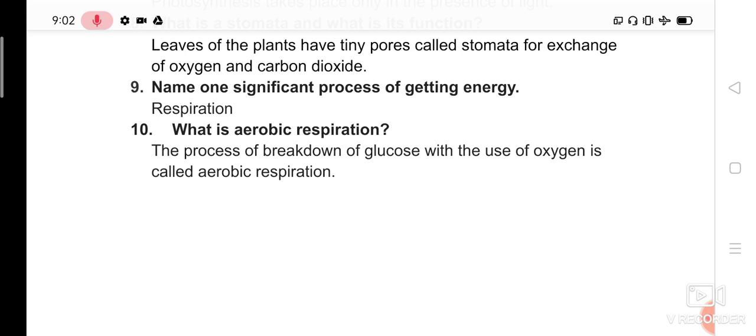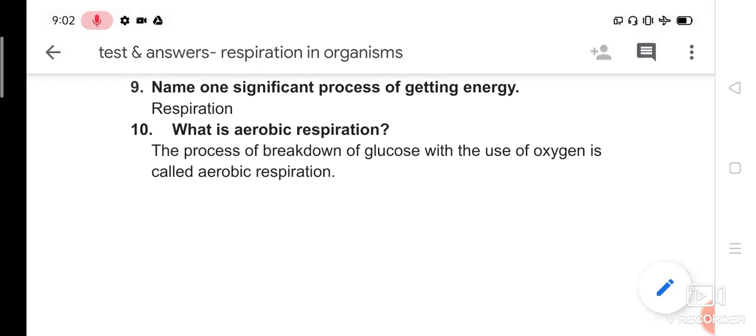What is aerobic respiration? Aerobic means what? Presence of oxygen. Respiration means breaking of food and conversion into energy. So, food means glucose. The process of breaking down glucose with the use of oxygen, because it is aerobic, is called aerobic respiration.